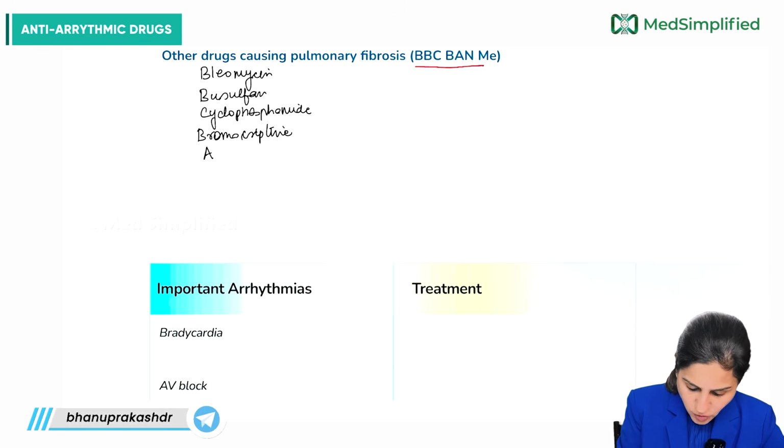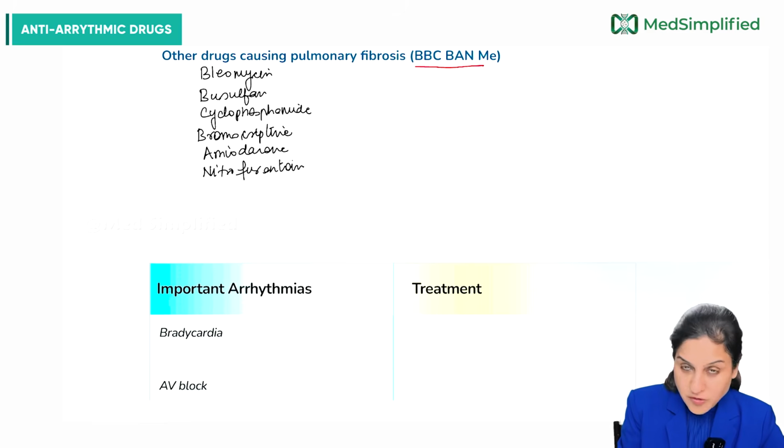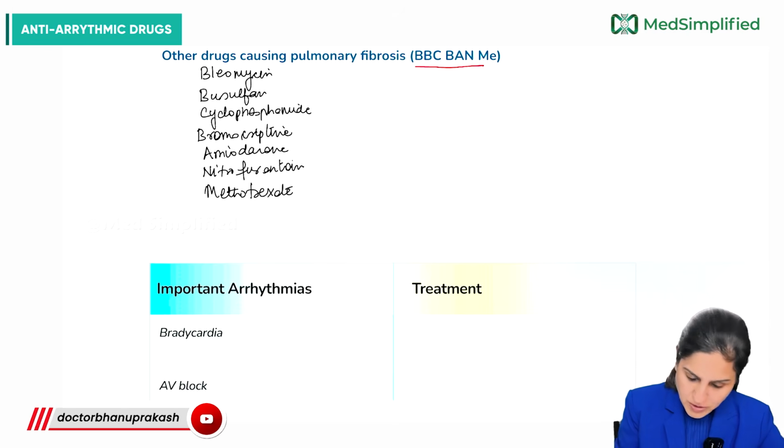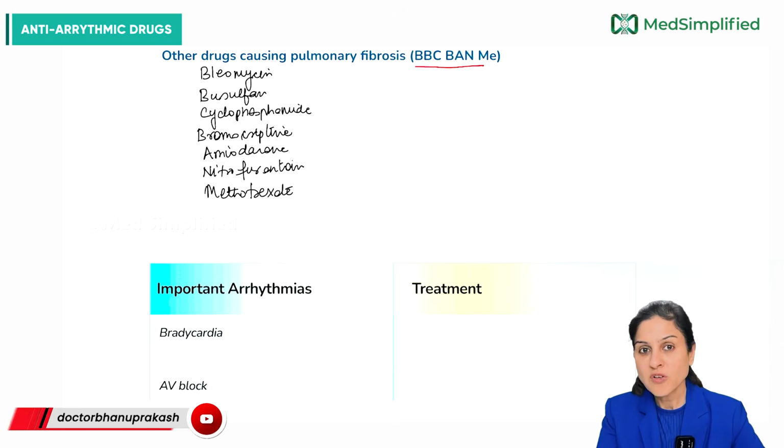A stands for amiodarone. N stands for nitrofurantoin and M stands for methotrexate. So BBC Ban Me is a mnemonic for all the drugs that are important for you to know which are causing pulmonary fibrosis.